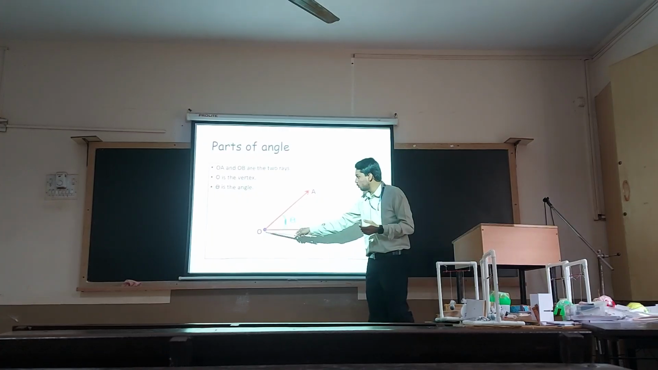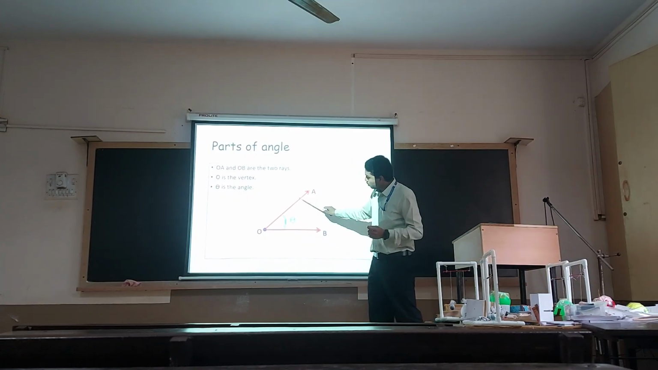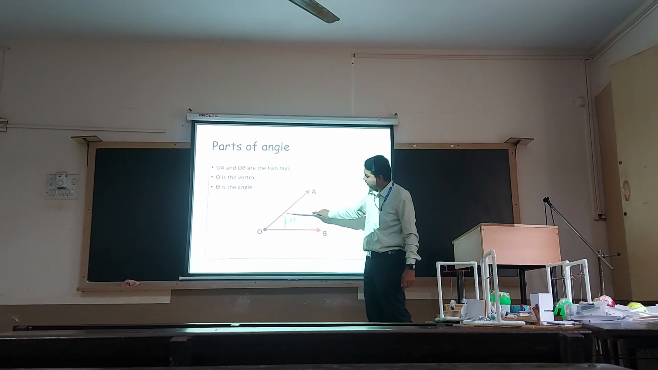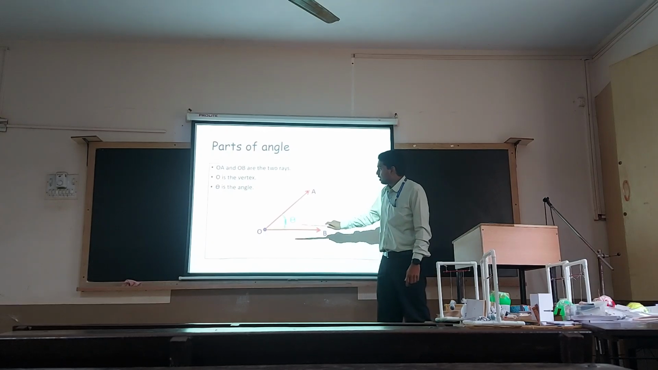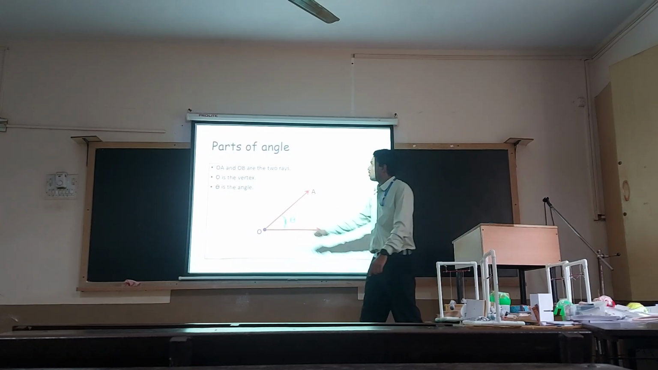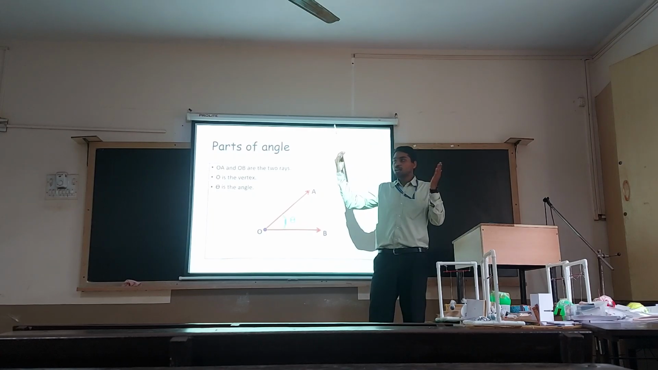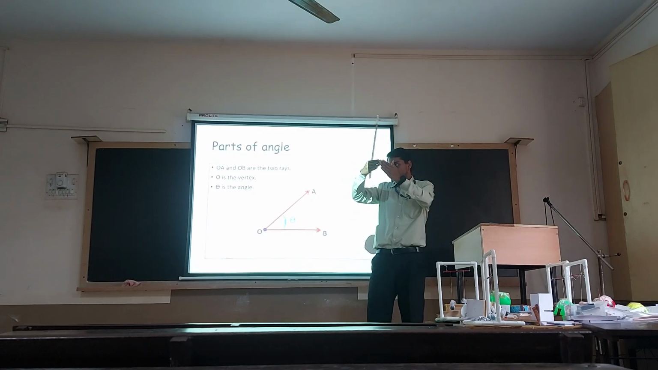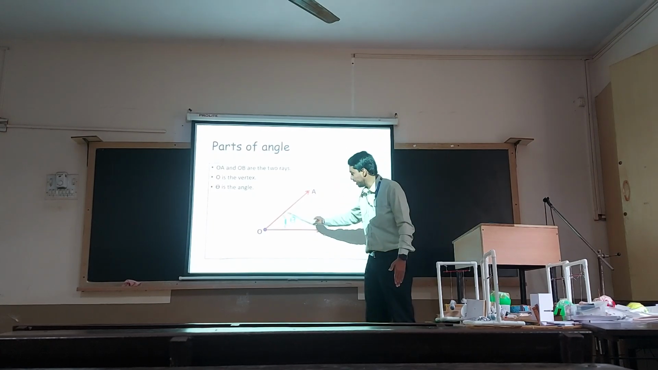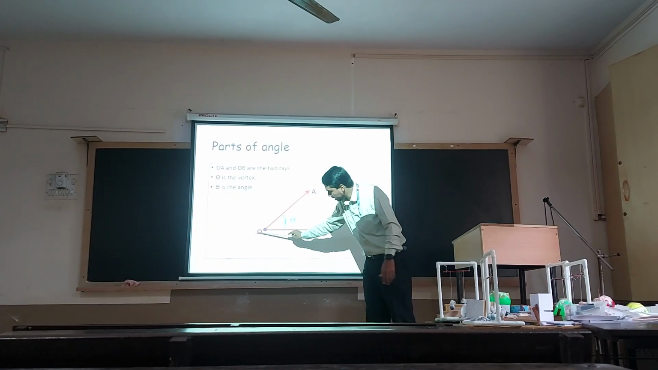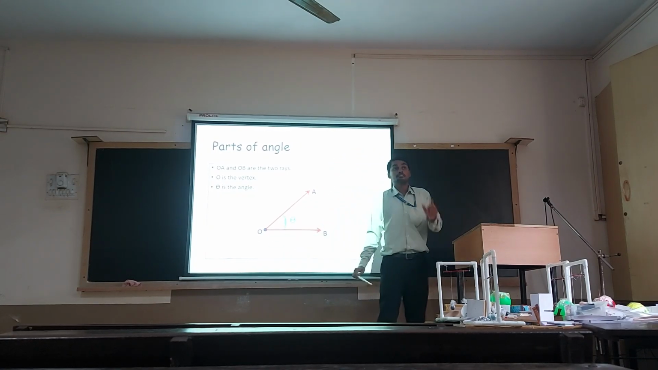So you've got two rays, OA and OB, and these two rays are separated by a corner, an angle, say angle theta. O is a vertex. Vertex is nothing but the point where two lines come and meet each other. One ray and another ray come and meet at a particular point. This is called the vertex.